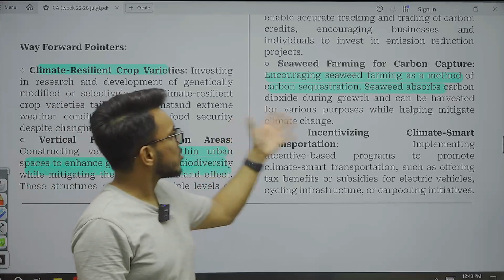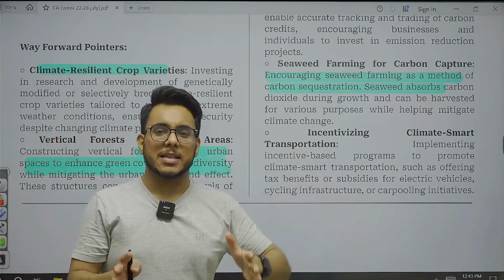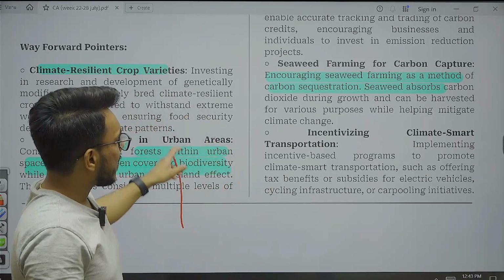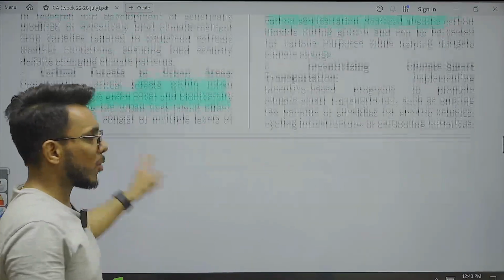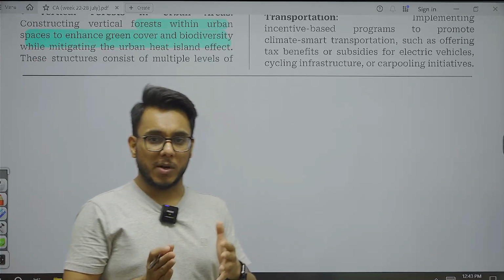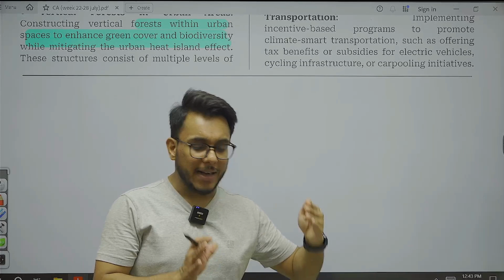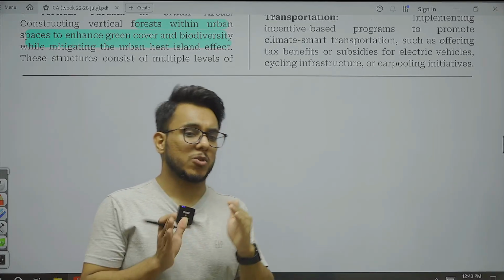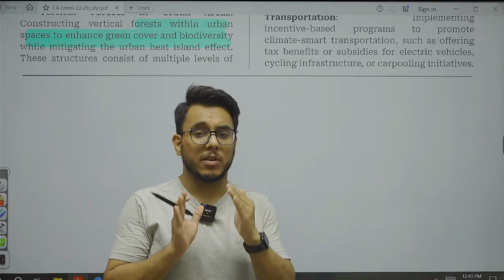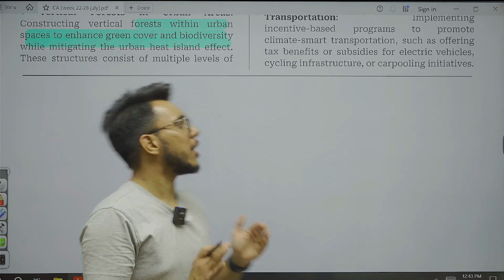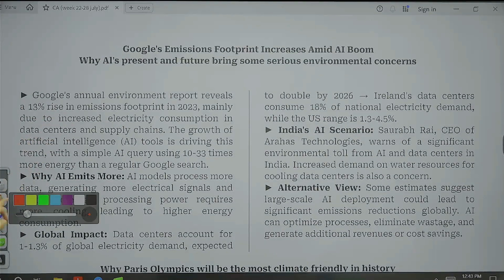And then seaweed farming. Seaweeds over the water bodies, etc., can also absorb a lot of carbon. So seaweed farming. Then climate smart transportation: waterways should be explored, efficient railways should be explored. In fact, India has already decided to come out with 111 national waterways. So these waterways are to be explored.